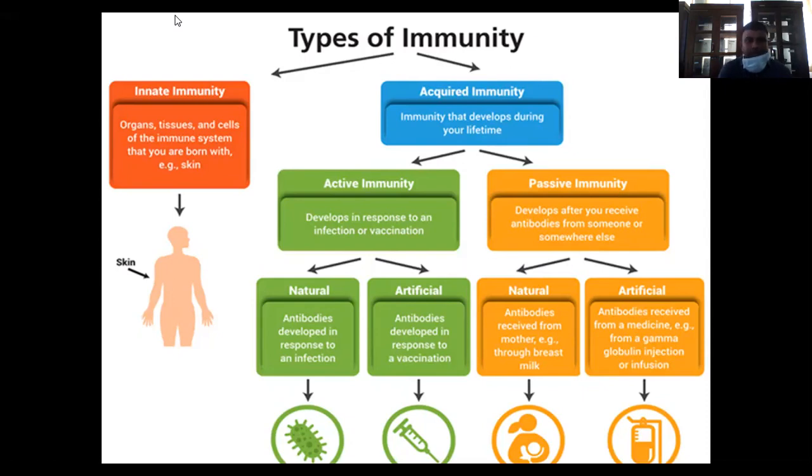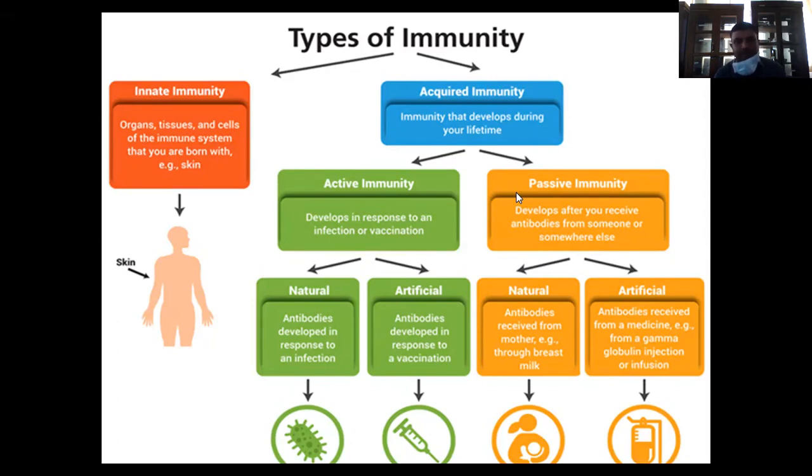Innate immunity is the organs, tissues, and cells of an immune system that you are born with, whether in the skin or any kind of tissues or cells in your immune system.